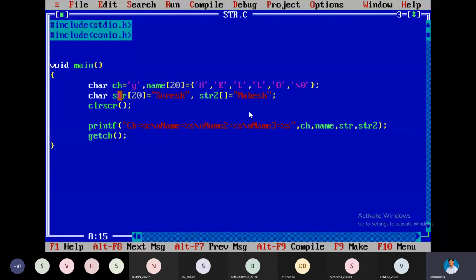We are having string handling functions, nearly 10 to 15 string handling functions are there. In order to find out the length, each character, number of characters in a passage, number of words in a passage, number of lines in a passage. So many programs are there. Okay, so you can come into that line later, no problem. So it is about the strings. Understood? Just how to represent the string we have seen. If you want to read your name initially, you can go with this array type of declaration. That's it.